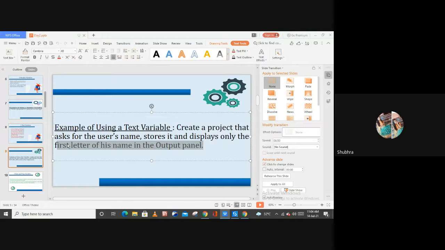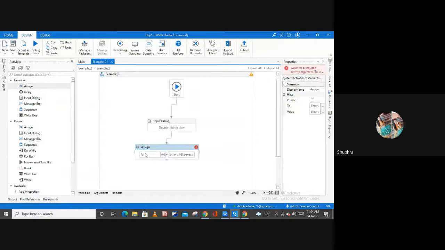So to display only the first letter, I have to create a variable again. So here I'm going to create a variable to display only the first letter of his name. I'm going to name this variable first letter, and hit enter. And here you have to provide the expression for how you can fetch only the first letter from your full name.